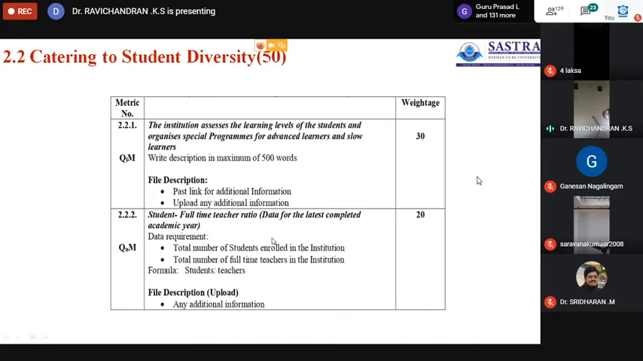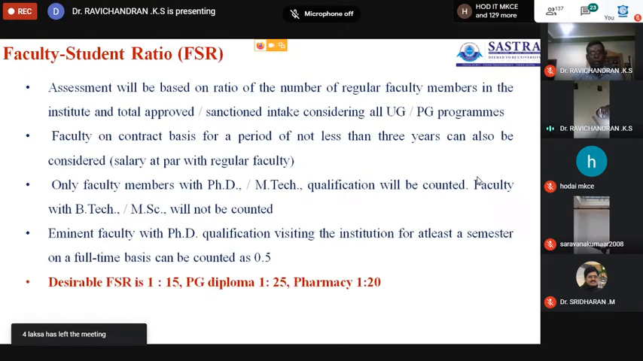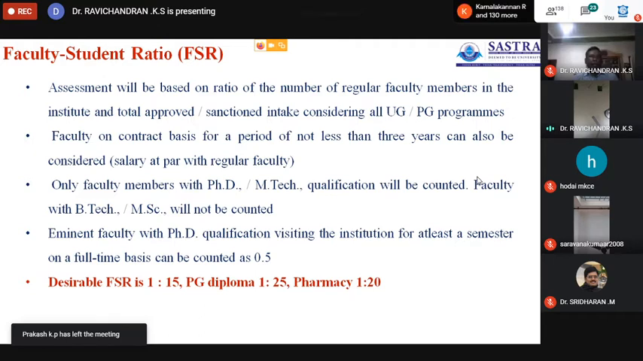Then come to the faculty student ratio. How will you calculate the faculty student ratio? All full-time teachers are to be considered for the faculty student calculations. The faculty members on contract basis may also be considered, provided they have experience of not less than 3 years and their salary is on par with the regular faculty members.